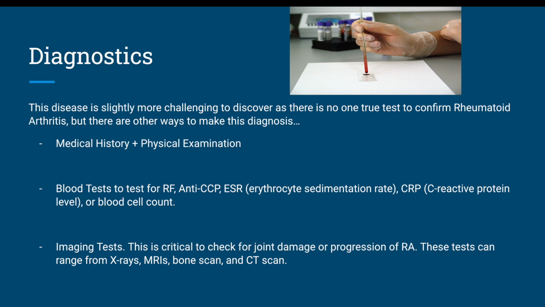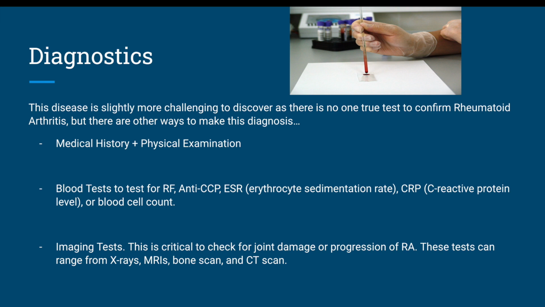Diagnosing rheumatoid arthritis is slightly more challenging than other diseases because there's no one true test to confirm this disease, but there are other ways to make this diagnosis. Of course, medical history and physical examination is a key way to do this, as there are things you can see with your eyes that can lead you to this.